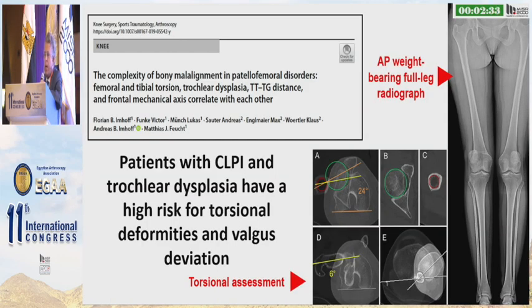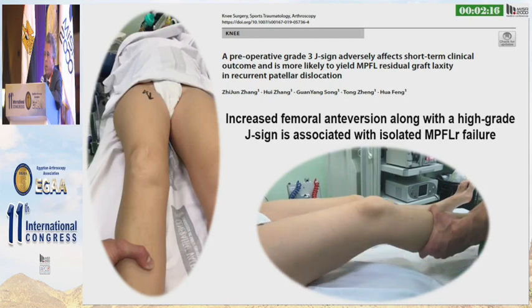Patients with CLPI and trochlear dysplasia have a high risk for torsional deformities and valgus deviation. So in these patients, it is mandatory to perform an AP weight-bearing full-leg radiograph as well as a torsional assessment.